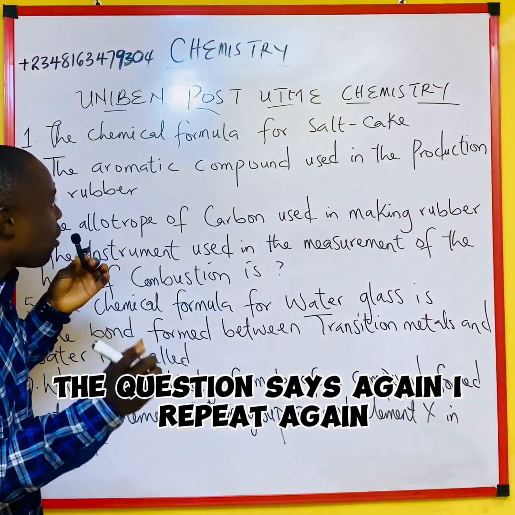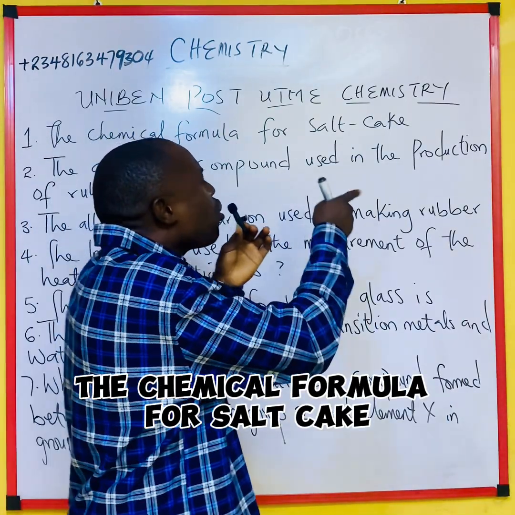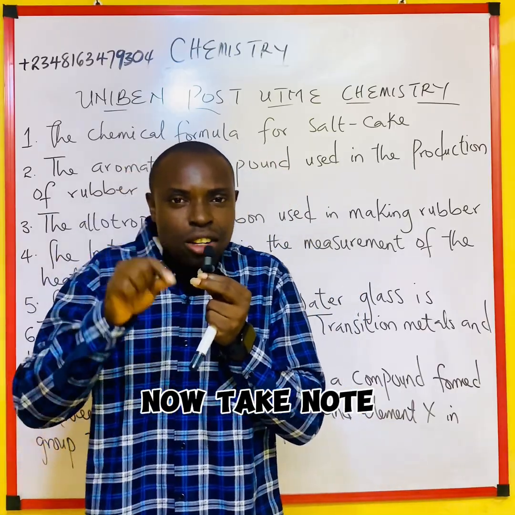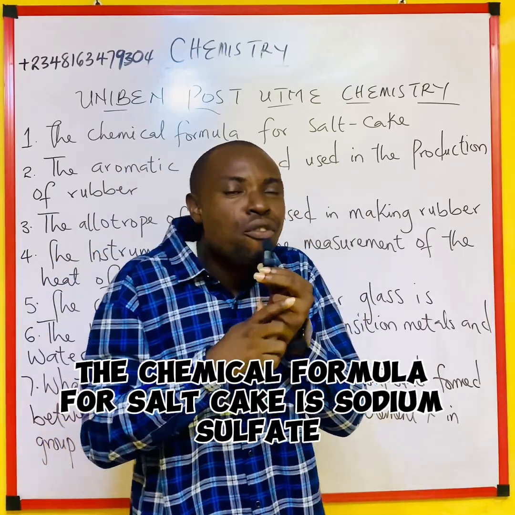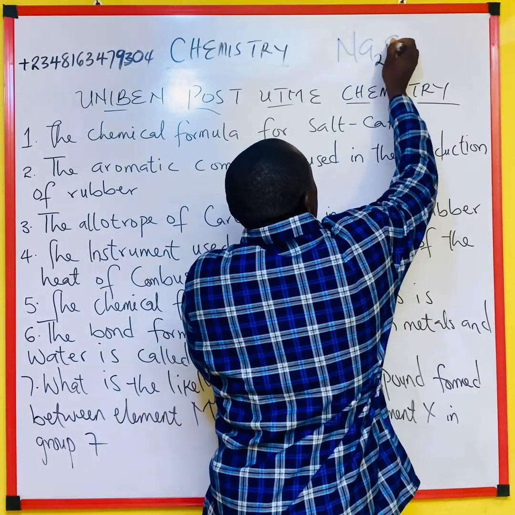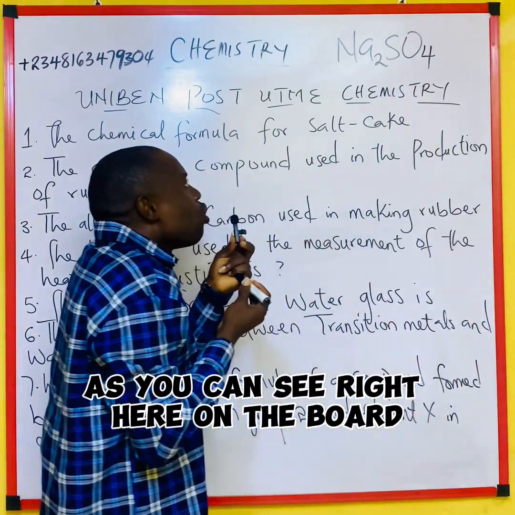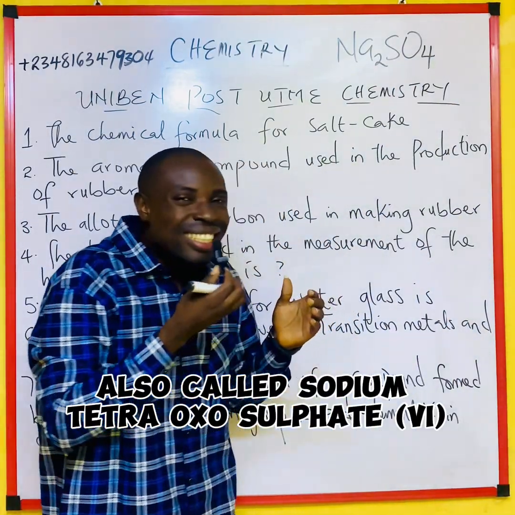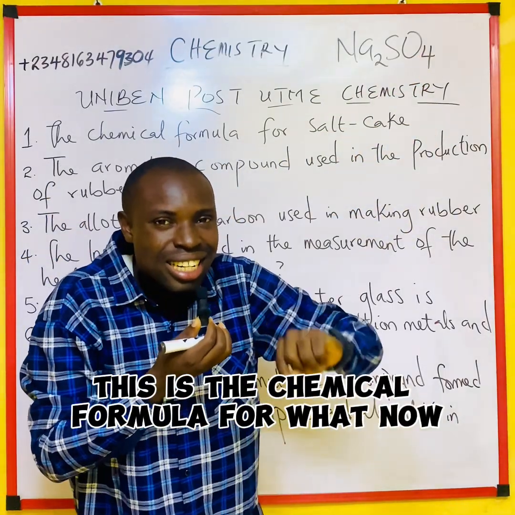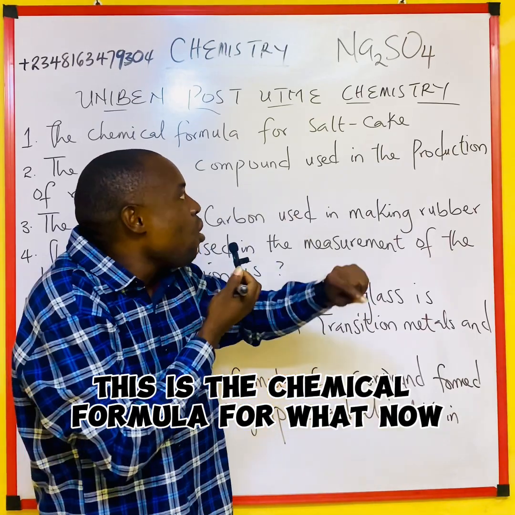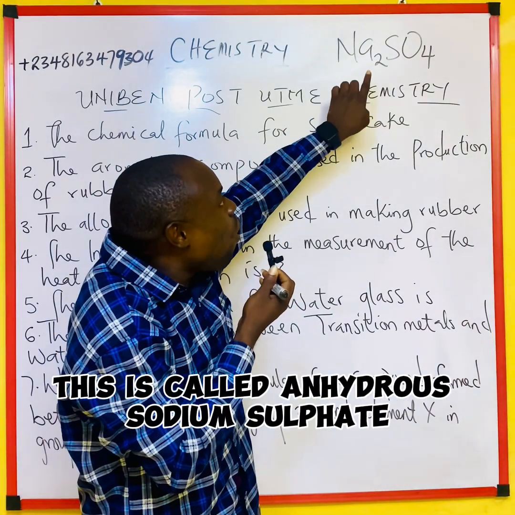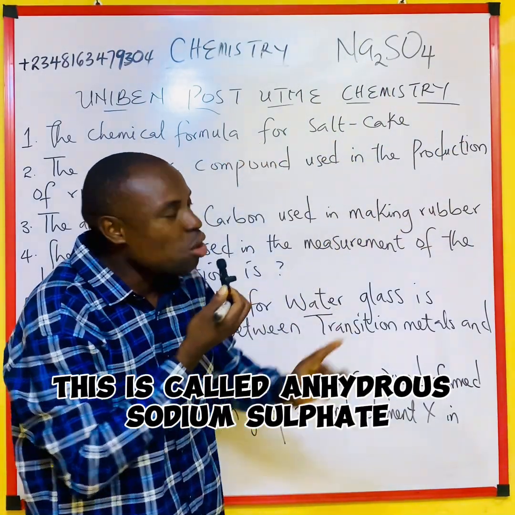The question says again, I repeat, the chemical formula for salt cake. Last year, they gave several options. Now, take note. The chemical formula for salt cake is sodium sulfate, as you can see right here on the board, also called sodium tetraoxosulfate(VI). This is the chemical formula for salt cake, which is the anhydrous. This is called anhydrous sodium sulfate.